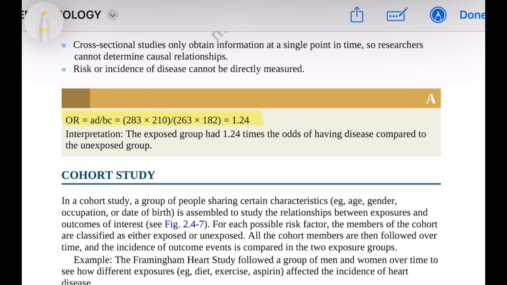Substituting the given values, the odds ratio equals 283 multiplied by 210, divided by 263 multiplied by 182. Solving this gives 59,430 divided by 47,866, which equals approximately 1.24. Therefore, the interpretation is that the exposed group had 1.24 times the odds of having the disease compared to the unexposed group. This means that exposure increased the likelihood of developing the disease by about 24%.